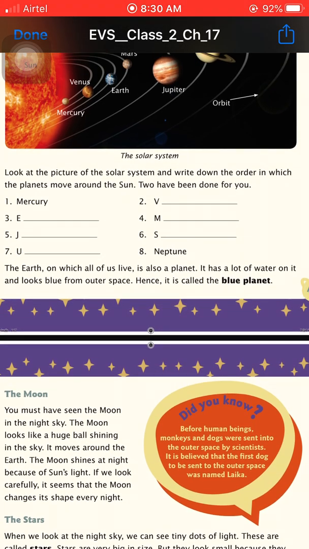The earth is the planet on which all of us live. Earth is the only planet where life can exist. It appears blue in color because it has a lot of water on it. When we capture pictures with the help of satellites from the universe, it appears blue in color. So it is also known as the blue planet.